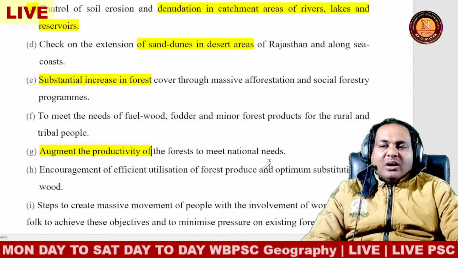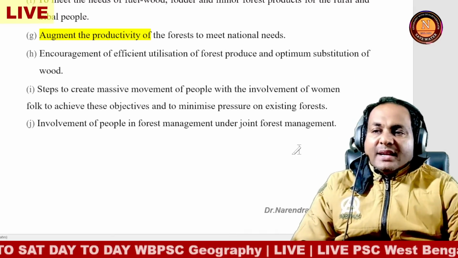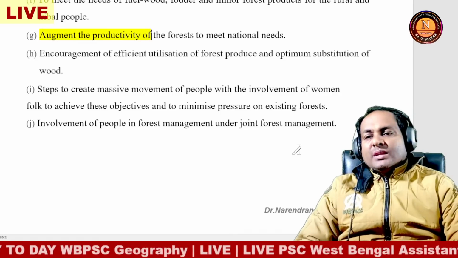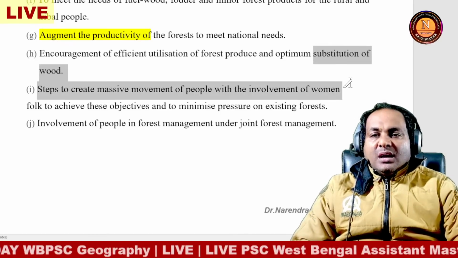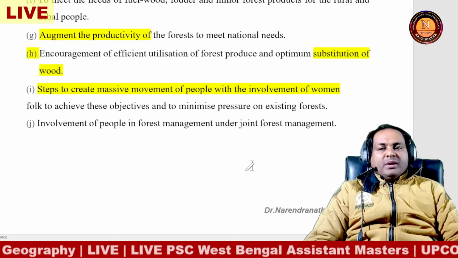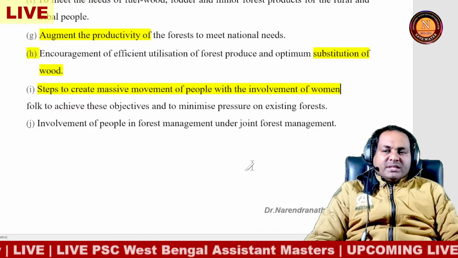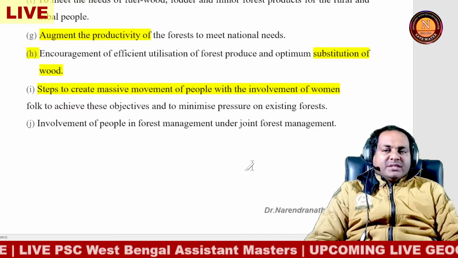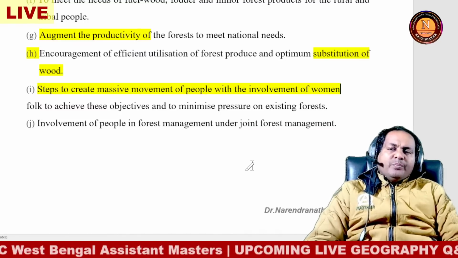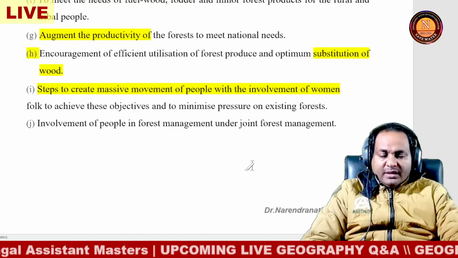Augment the productivity of the forest to meet national needs, and also the encouragement of efficient utilization of forest produce and the optimum substitution of wood. So steps to create a massive movement of people with the involvement of women to achieve these objectives and minimize the pressure on the existing forest also. So involvement of people in forest management under joint forest management is a very important issue.